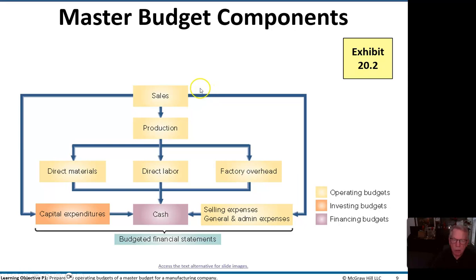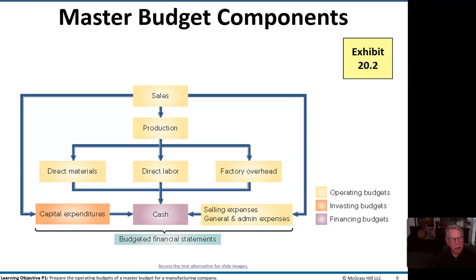Now, we'll get into this a little bit more, but the sales budget is critical. If the sales budget is wrong, everything else is wrong because everything spins off that sales budget. Human behavior being what it is, when I was in charge, I evaluated my salespeople by how well they produced their budget. And $1 too low or $1 too high were measured the same way.